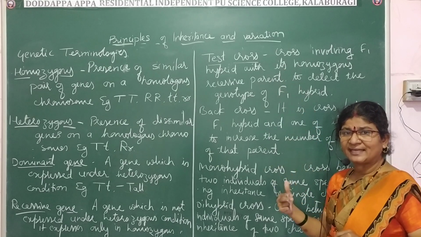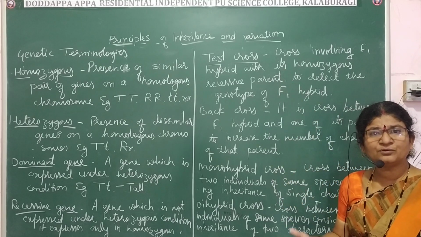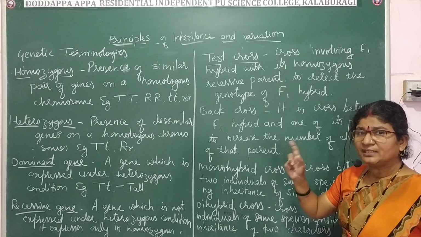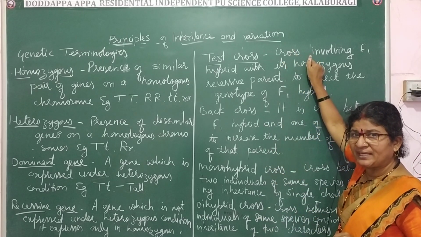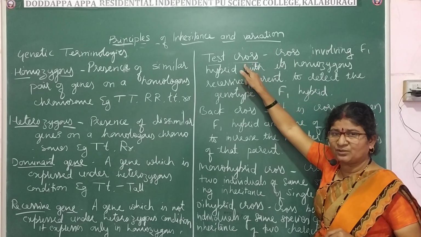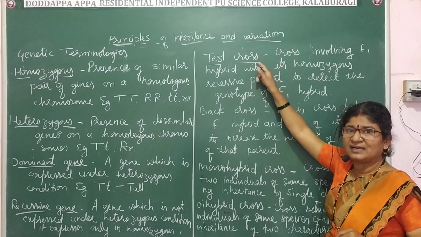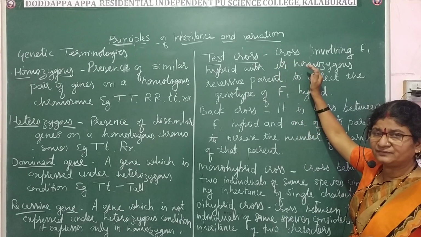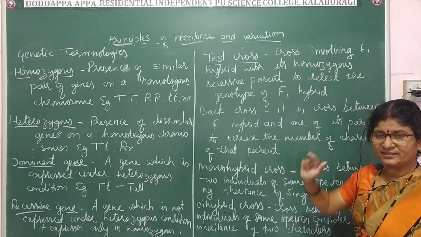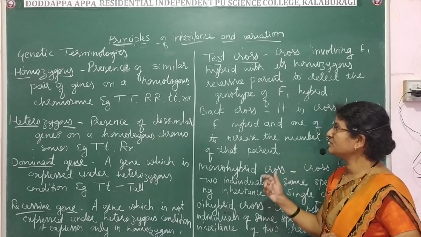The recessive characters are expressed under homozygous condition. The cross between the F1 hybrid with its recessive parent is called test cross. Why is this test cross done? By this we will know the genotype of the hybrid, whether it is homozygous or heterozygous.